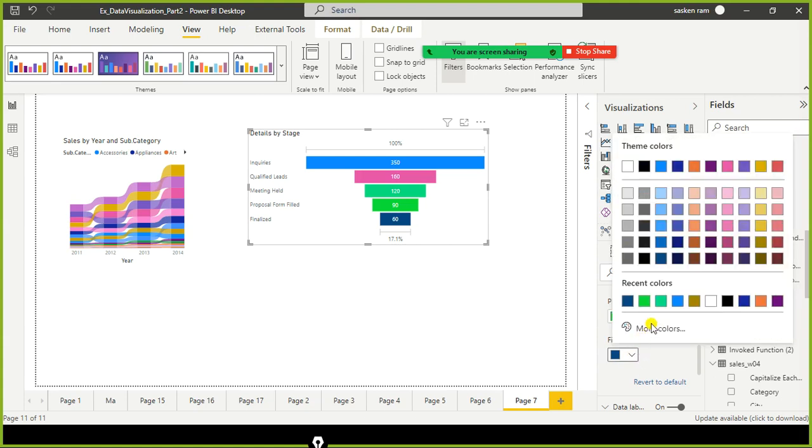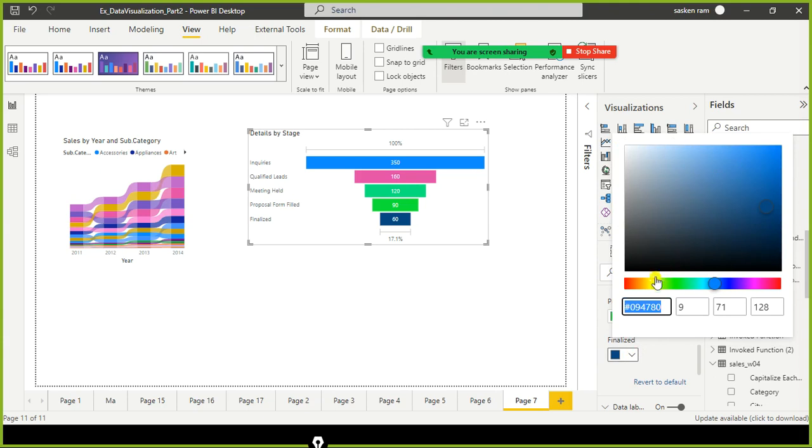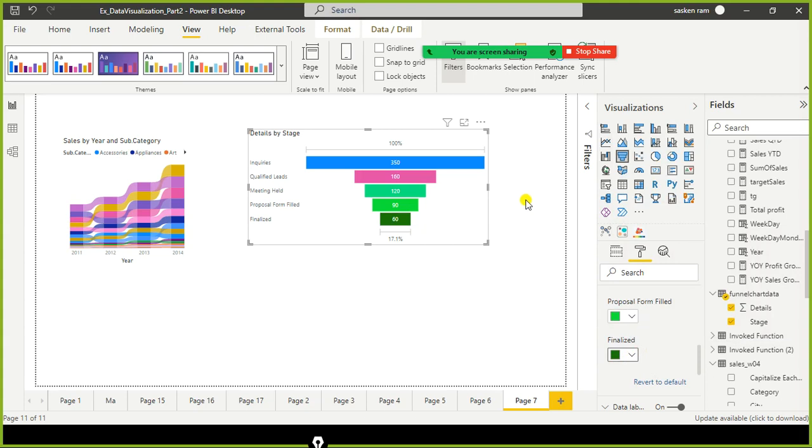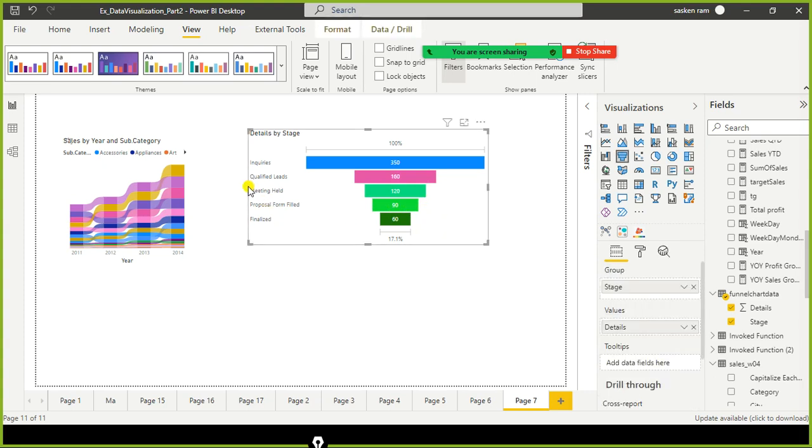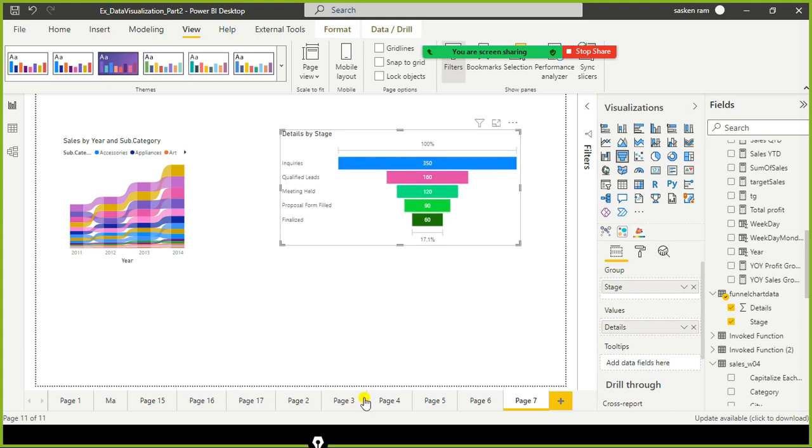Probably you can change this color also. We can give some other lighter shades here also, so that it will look good, it will not be clumsy, and it will improve the report user experience.